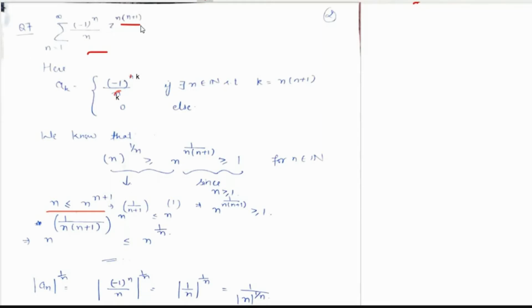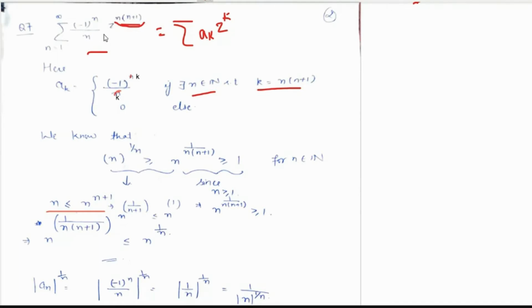If we write this series in the general form, that is ak zk, then ak is nothing but minus 1 to the power k upon k, right? And this can be written only if there exists an n such that k equals to n into n plus 1, because this holds. If the power of z is not n into n plus 1, then the coefficient is 0.